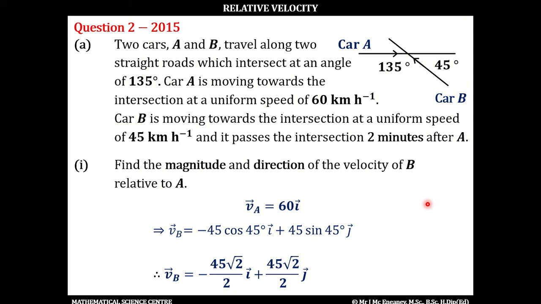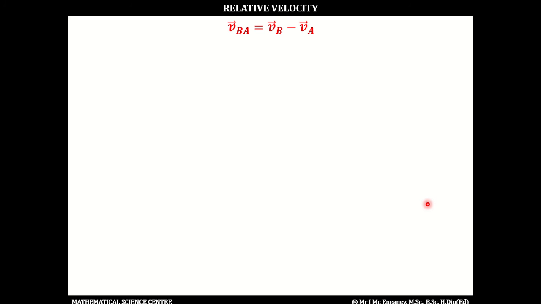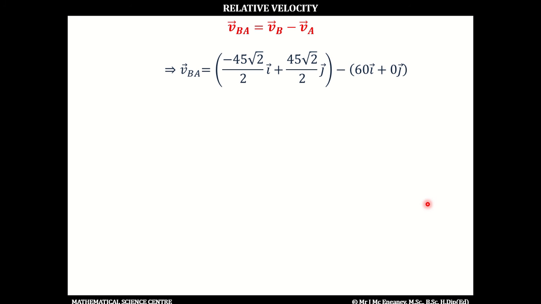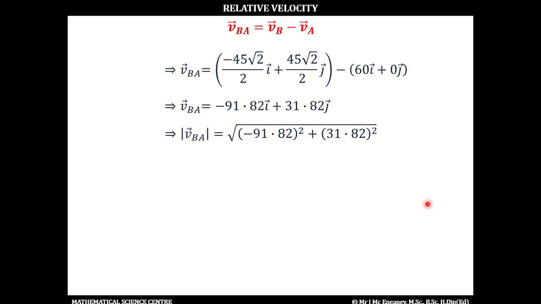Now, by definition, the velocity of B relative to A is denoted by VBA, and this just equals VB minus VA. So VB was minus 45 root 2 over 2 i plus 45 root 2 over 2 j, and from that we have to subtract VA, which is 60i. So the velocity of B relative to A is minus 91.82i plus 31.82j. To find the magnitude, we use Pythagoras' theorem, which gives a speed of 97.18 kilometers per hour.